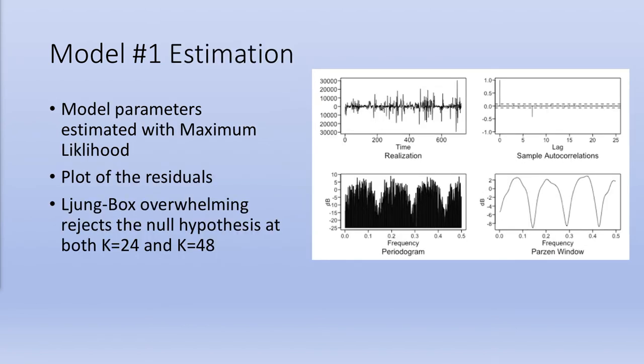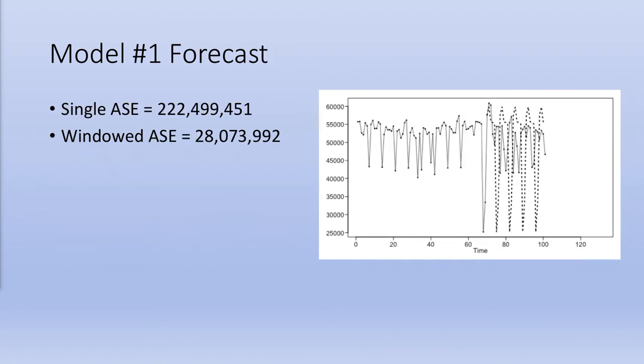We estimated the model parameters with maximum likelihood and show here a plot of the residuals. That lag 7 is still present with fairly significant lag, but otherwise the autocorrelation looks good. The realization still looks to have some structure to it and non-constant variance as well. The forecasts are shown here, and we see the last pattern repeated, but the previous dip on Saturday that was significantly lower than the rest is carried forward, which makes our forecast have rather large error.